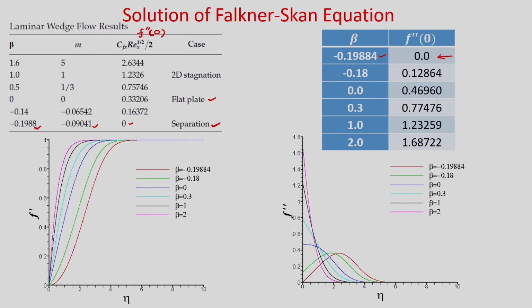flow separates, and if you plot f double prime versus eta, then you will be able to see. For this particular case where flow separates, the value of f double prime is 0, okay. For the rest of the beta values you have a positive value, that means shear stress is present at the wall, but at a beta value of minus 0.19884 your velocity gradient becomes 0 and the flow separates.